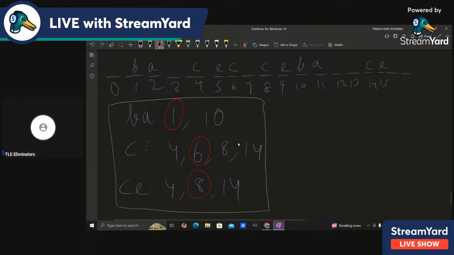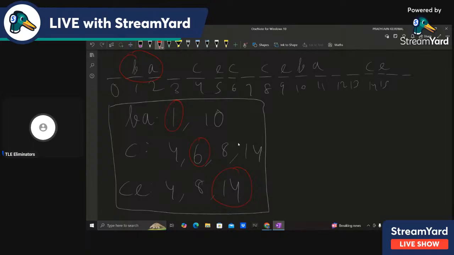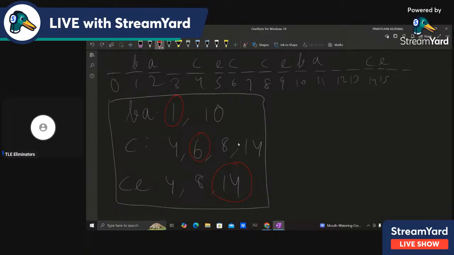What was the problem with this solution, like 1 6 and 14? The problem was that it is too long, it has length 15, and we can do better. Basically the characters are too much spread out, so that's the problem. So how do we actually solve this?